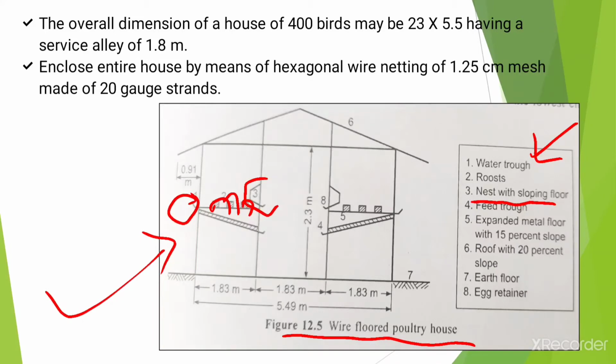Number 4 indicates the feed trough. Number 5 is the expanded metal wire floor with 15% slope. Then number 7 represents the earth floor, and number 8 is the egg retainer.